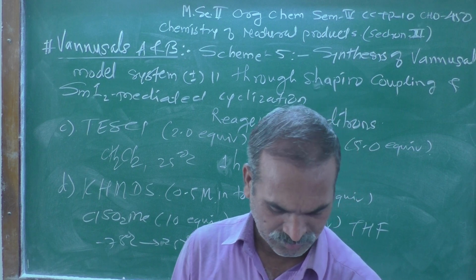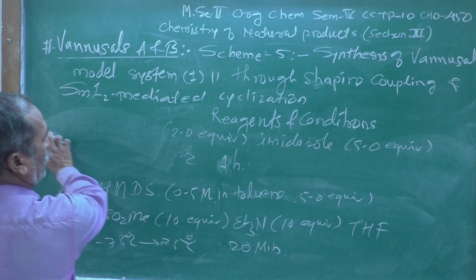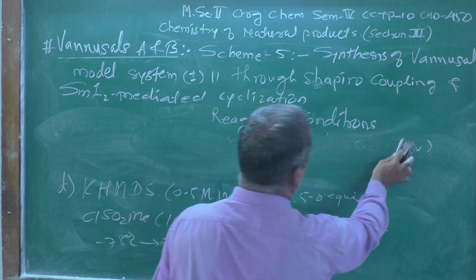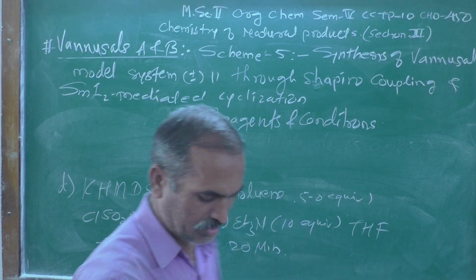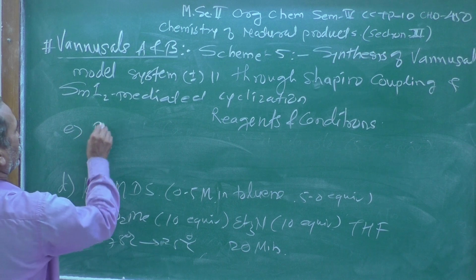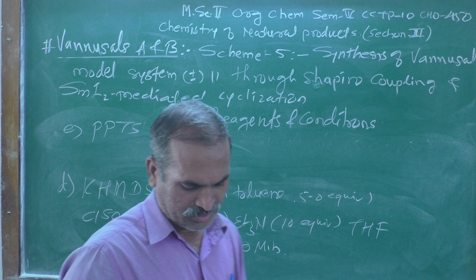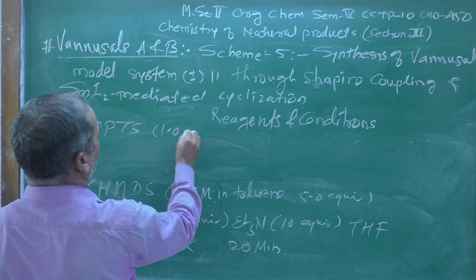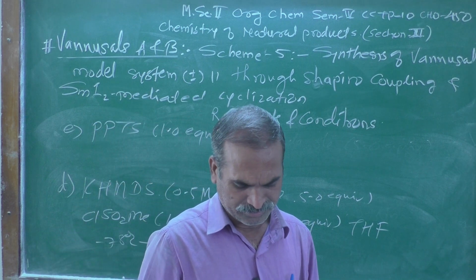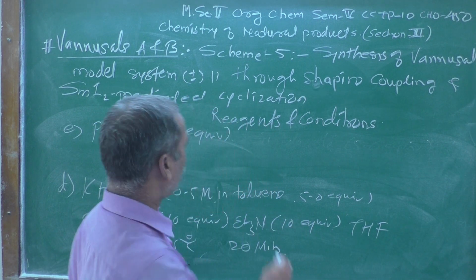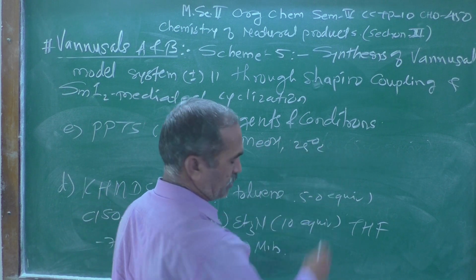And now the next E reagent which we used in this reaction is this one. E reagent is nothing but PPTS, which was taken as 1.0 equivalent, and then methanol, MeOH, 25 degree centigrade.